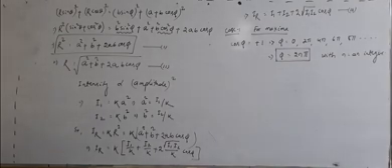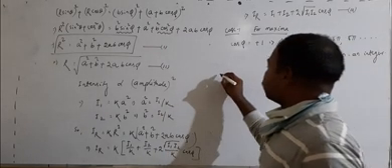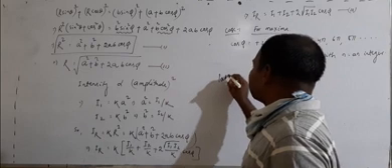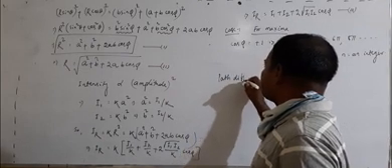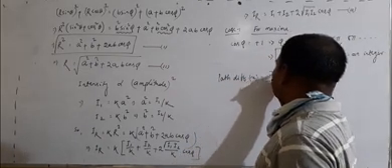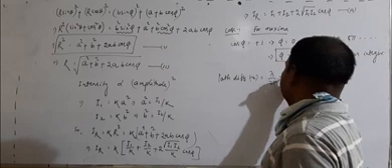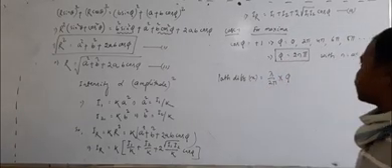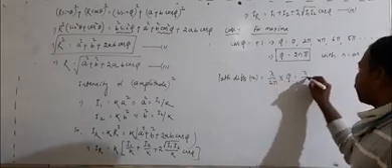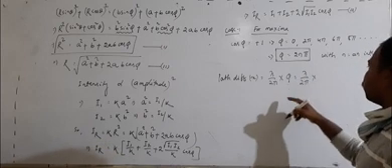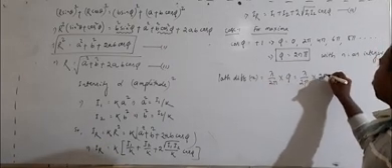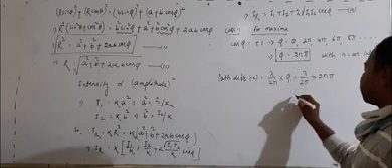Let us find the path difference. Already you know the path difference x is equal to lambda by 2 pi into phase difference, which is lambda by 2 pi into phi, and phi is how much? 2n pi. Now pi cancels.